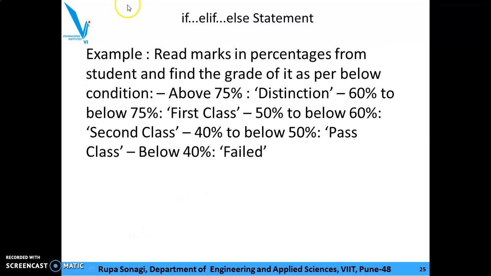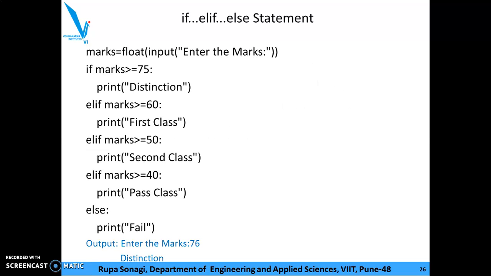So we have one more example we need to find out. Read marks in percentages from a student and find the grade as per the below condition. Above 75 distinction, 60% to 75% first class, 50% to below 60% second class, 40% to below 50% pass class, and below 40% failed. Okay. Now we will write a code like that.